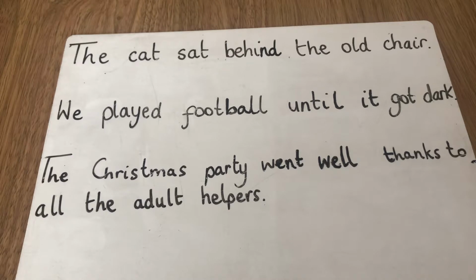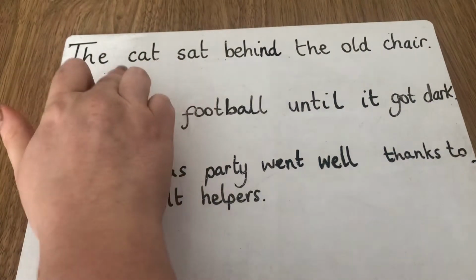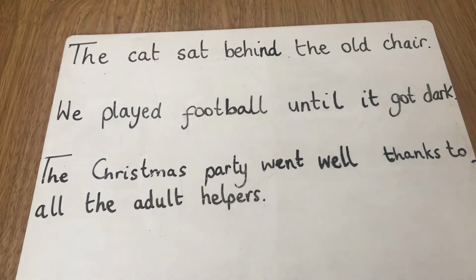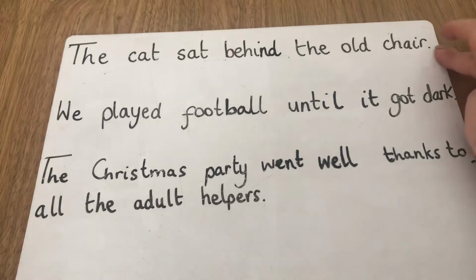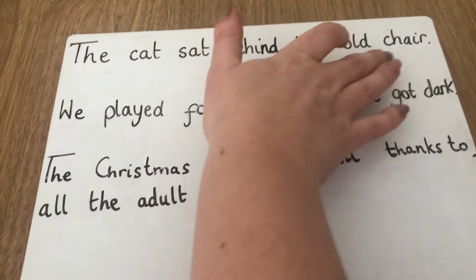So the first sentence we've got here is the cat sat behind the old chair. If I was thinking about what my main subject would be, what's the main thing in my sentence, it would be that the cat has sat. Okay, so this is my main subject. The cat is sitting somewhere. So we've got the cat sat behind the chair, and the other piece of information we've got is the old chair.